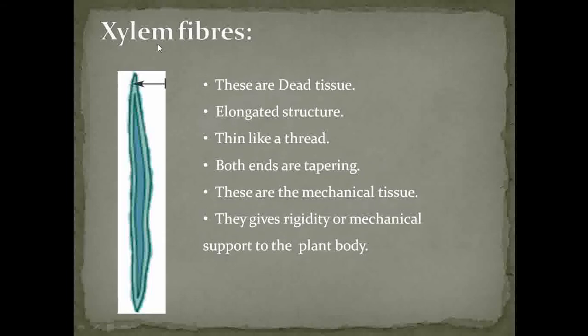And the last member of the xylem is the xylem fibers. See that the xylem fibers are dead tissues because they are formed from the sclerenchyma, that's why it is a dead one. If we observe the structure, it is elongated, having tapering ends, and the xylem fibers give mechanical strength to the plant body. It gives rigidity to the plant body. This is the function of xylem fiber.